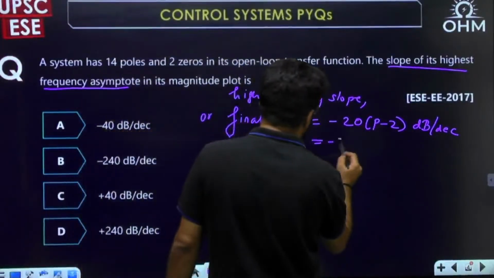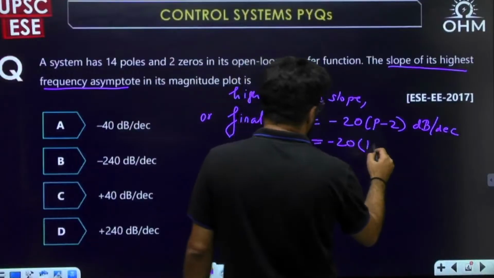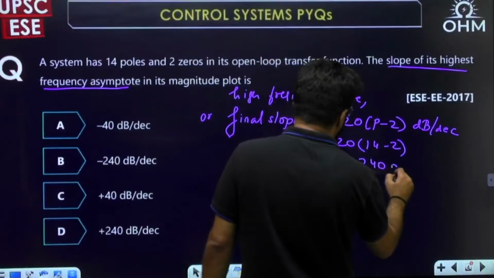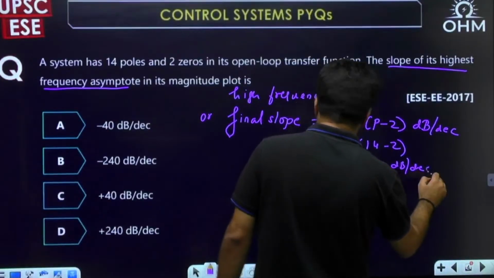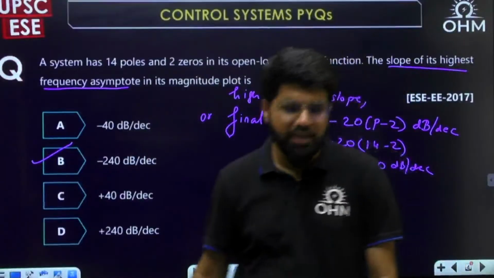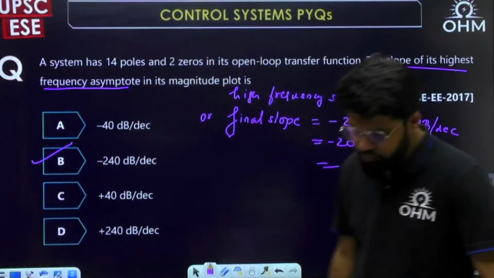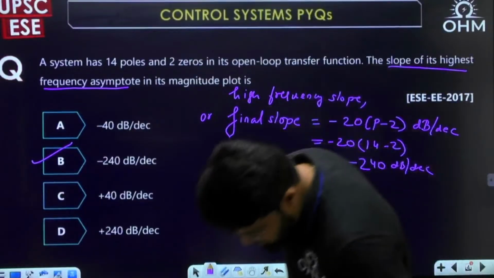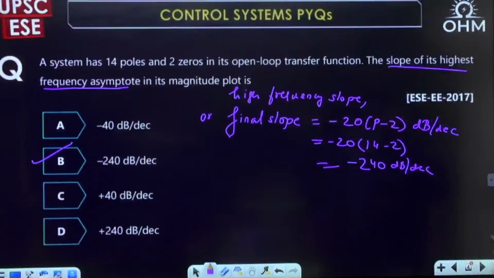So what is the quantity here? I have 14 poles and 2 zeros, so that becomes 12 into 20, 240. So the answer should be minus 240 decibel per decade. Answer is B. Correct answer, it is the option number B.